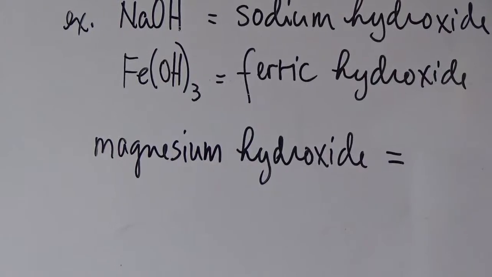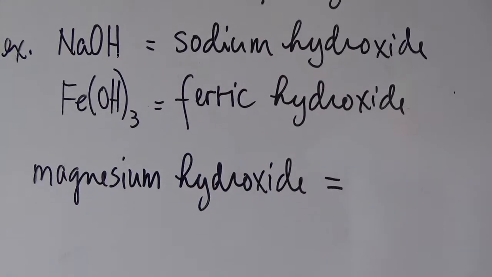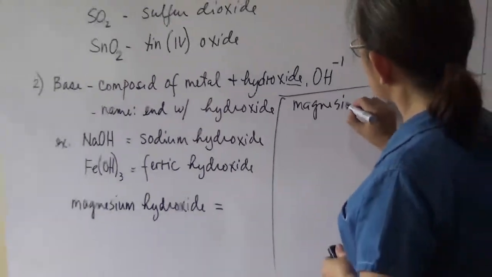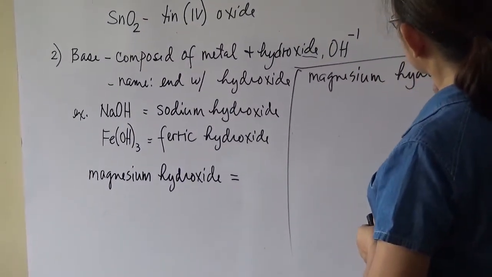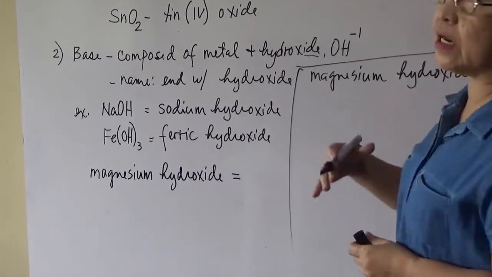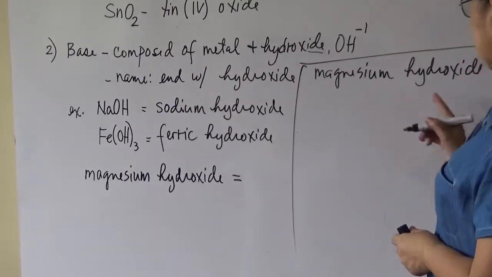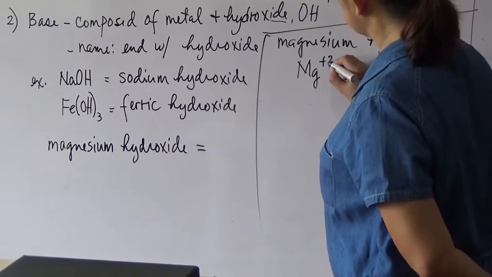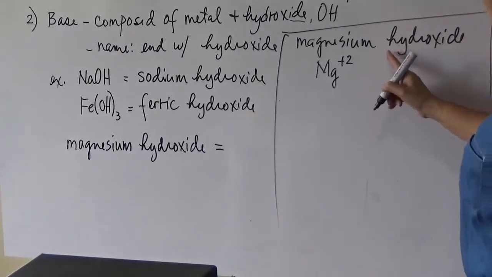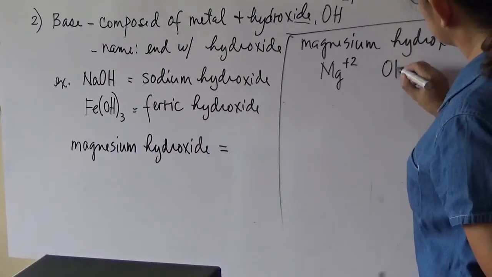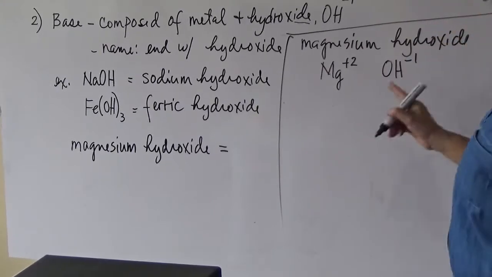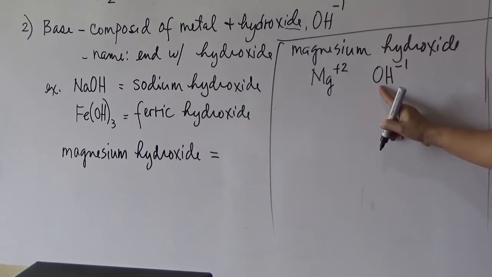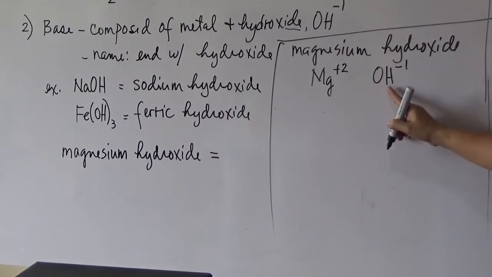So if you have magnesium hydroxide, I'll just write it here. So again, it's magnesium hydroxide. First thing you're going to do, of course, you write the symbol and the charge of the cation and the anion. Magnesium is Mg +2. Okay? Hydroxide is OH -1. Take note that hydroxide is a polyatomic ion composed of 2 elements or atoms, oxygen and hydrogen.